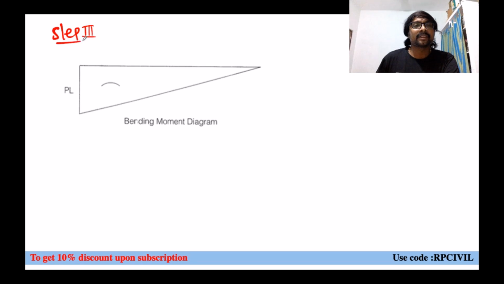Step 3 in drawing. Compatibility with respect to which one? This bending moment diagram or not? Yes, right? Bending moment diagram and this deflection profile, they must be having the relation between them, right? If you observe, do you remember in the previous class we have mentioned, whenever it is a hogging moment, right? So this is what we have mentioned, plus M like this, minus M like this. So minus M means hogging moment.